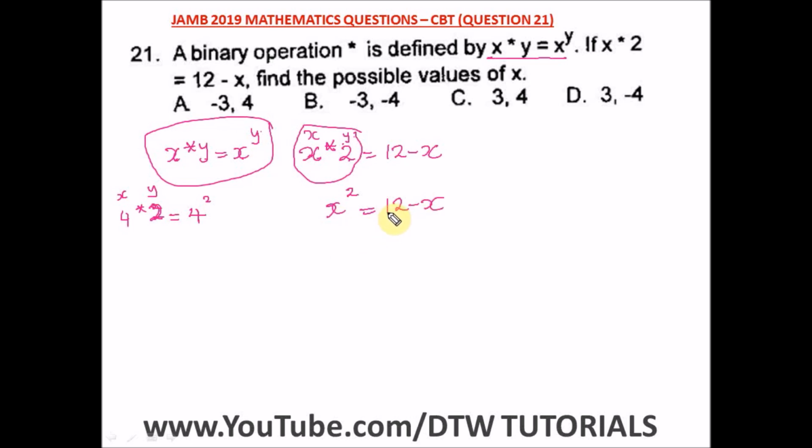So from here, we have to find the possible values of x. So it's a factorization. Okay, so from here, let's take everything to this side and equate it to 0. So we have x squared, taking a minus x to this side will give us a positive x. Taking 12 to this side will give us a negative 12, equal to 0. So from here, we have to look for the factors of 12 that will give us a 1. You can see the coefficient of this particular x is 1. I hope we remember factorization. Let's say for the factors of 12, we have 3 and 4, 2 and 6, 12 and 1. All right, and the best factors that would give us a 1 are 3 and 4.